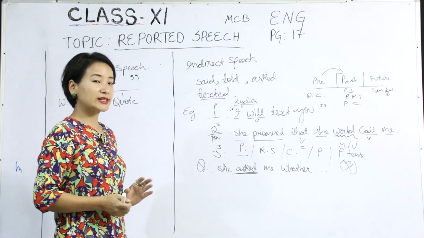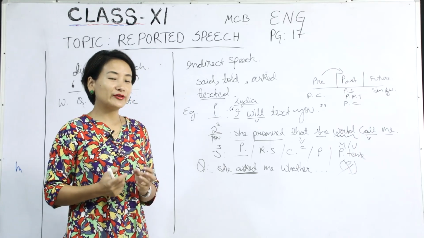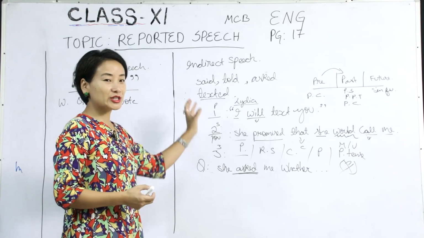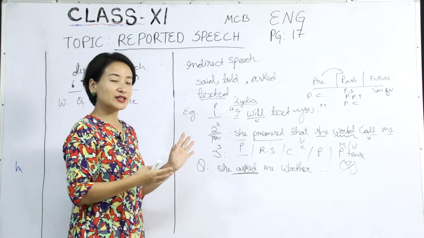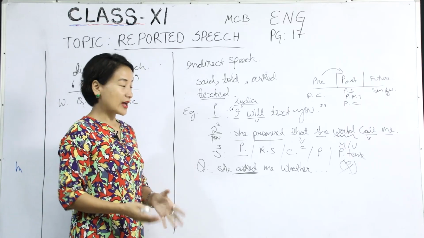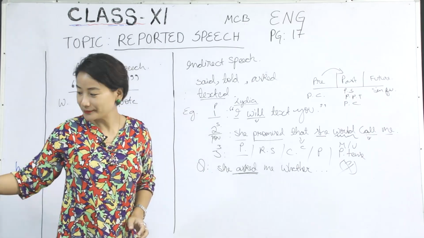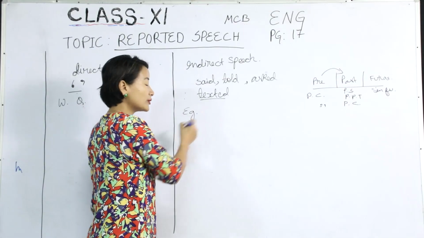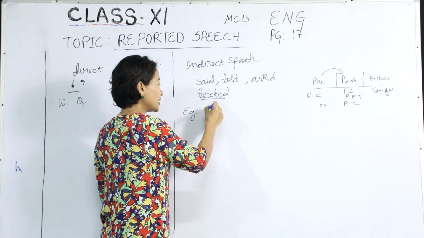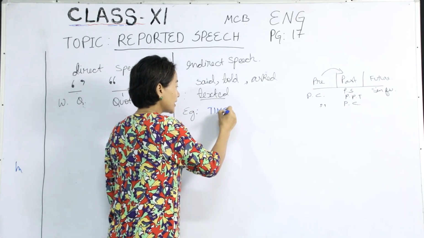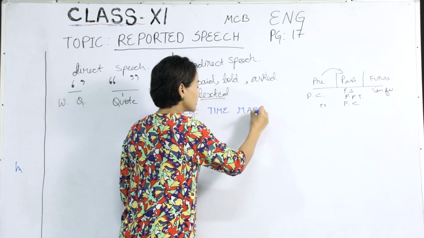Now, we would also discuss a few more confusing things about reported speech here. If you are clear with this, in fact, you would not get as confused as you would have been earlier. The next thing that you need to remember is that another change that would take place is with time marks.